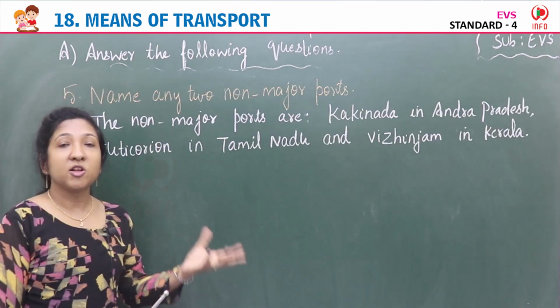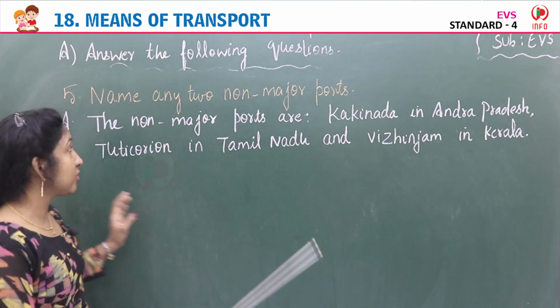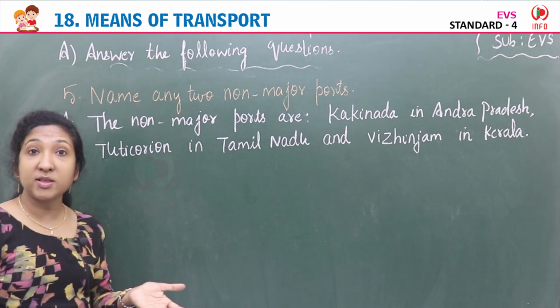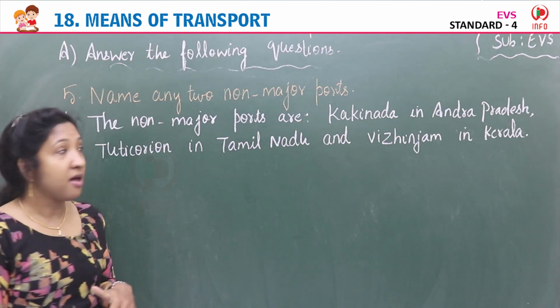Okay, children, coming to the last question, fifth question. Name any two non-major ports. So we have major ports as well as non-major ports for India.